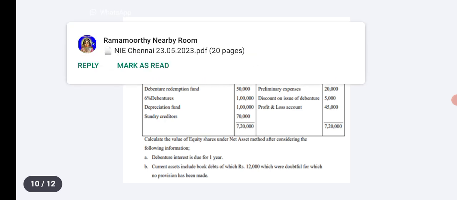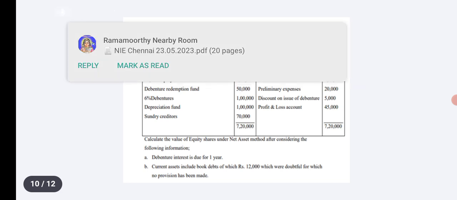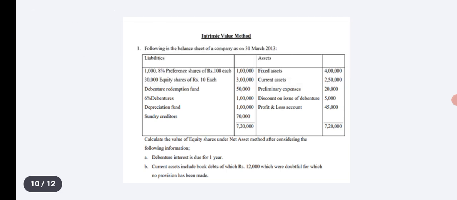So debenture interest due for 1 year will be taken as a liability. Another one, 12,000 is a doubtful debts that will be deducted from the current assets, because the current assets include cash, bank balance, stock, debtors. So debtors also included in current assets. So we are taking 12,000 and deducting from the current assets.